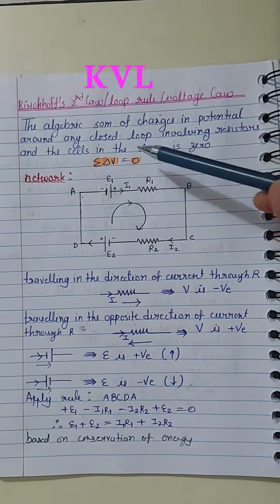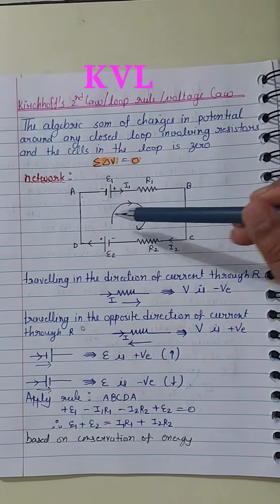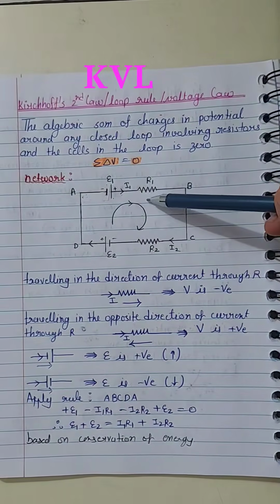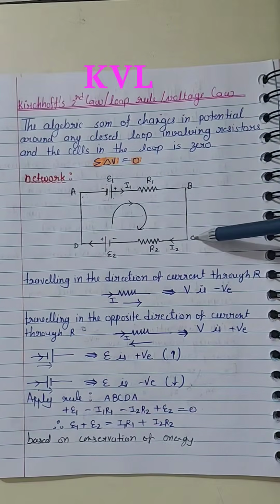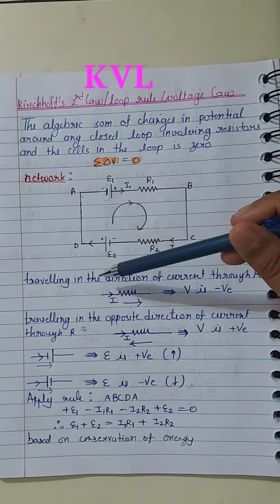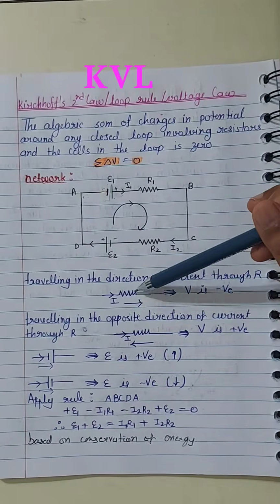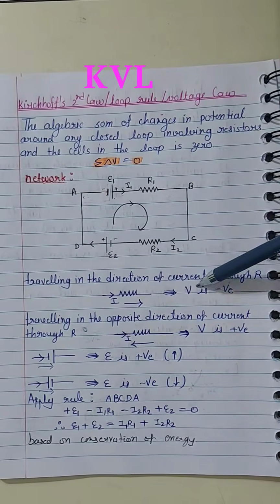Kirchhoff's second law: the algebraic sum of changes in potential around any closed loop is zero, meaning the summation of delta V is zero, while we travel from point A to B to C to D and again come back to the starting point. When we travel in the direction of current, the potential change through the resistor is considered negative.